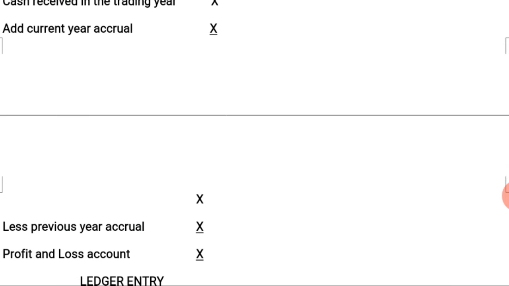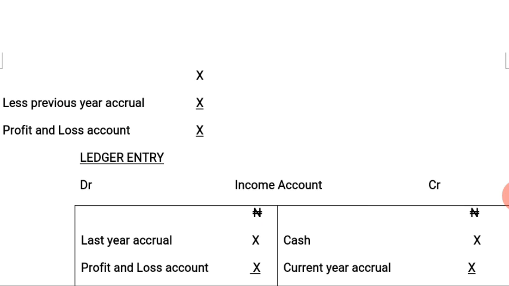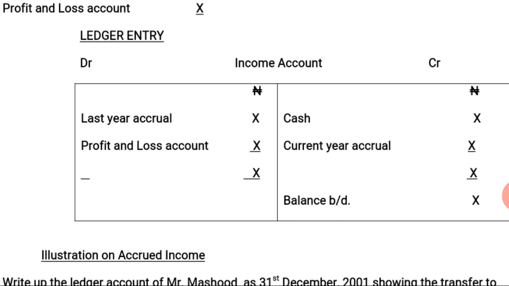You add the current year accrual, the amount that has been determined as the current year accrual. Whatever you get, you less the previous year accrual, and the balance will be what is transferred to the profit and loss account as the actual amount of the income for that year.